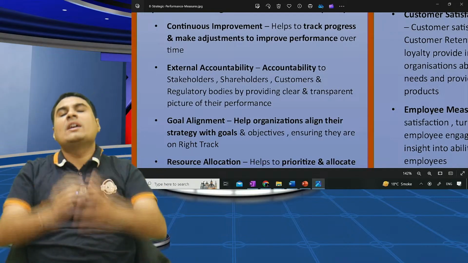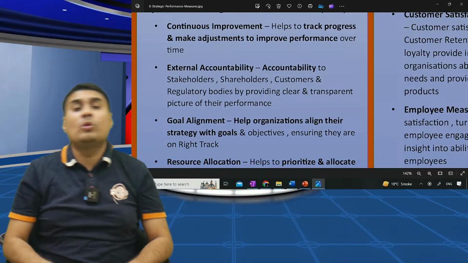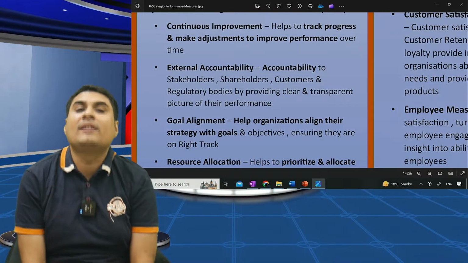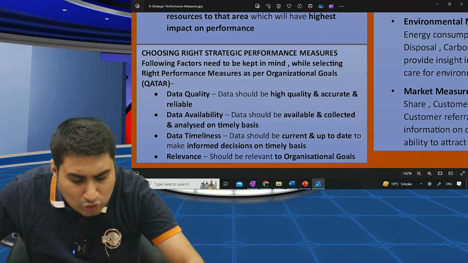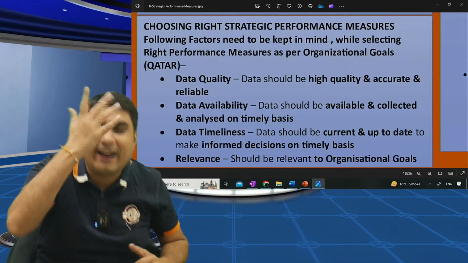Then tell me what's the importance of SPM. Very simple. CEGR: continuous improvement, external accountability, goal alignment, resource allocation. How to choose the right SPM? Factors to be kept in mind for choosing the right SPM.